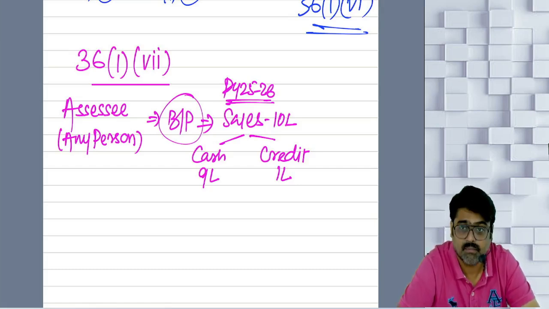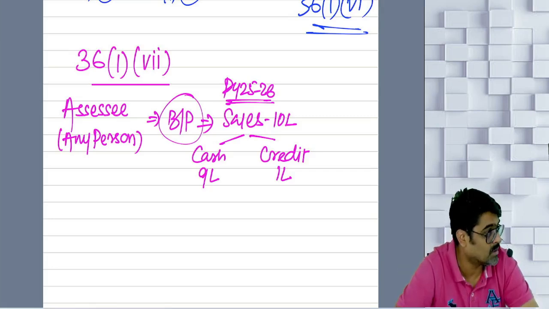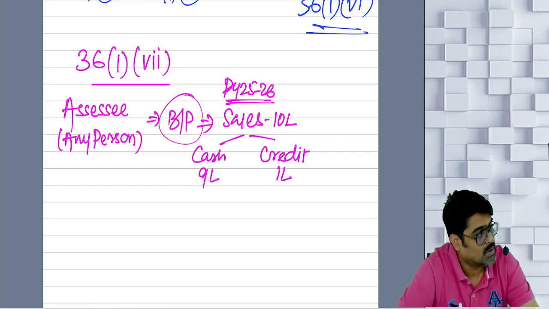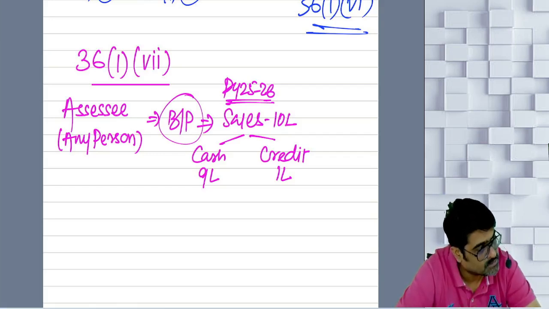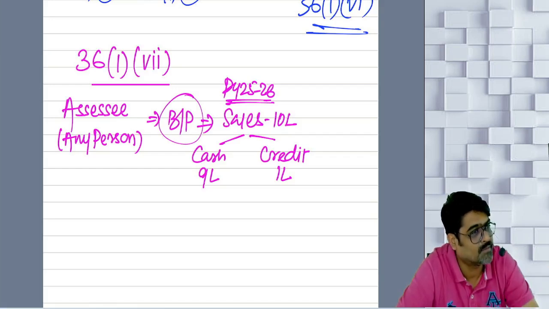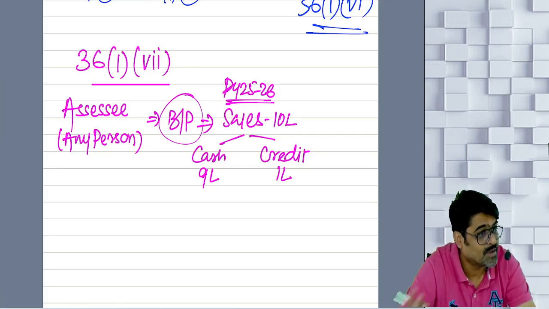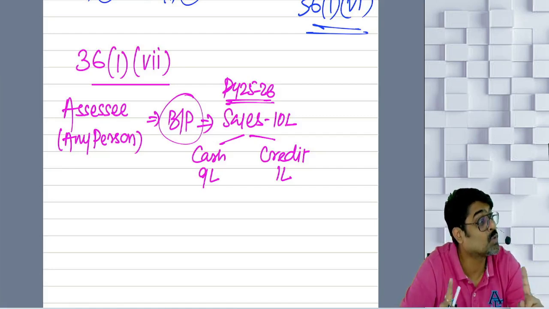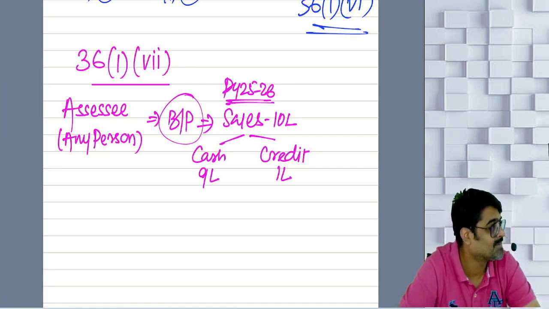How much income will you take as your business income? Because sales is your business income, yes or no? So how much sales will you show as your business income in this year? Why 10 lakhs? Only if you follow the mercantile system of accounting. This year's sales, whether received or receivable, will be shown as income in this year.